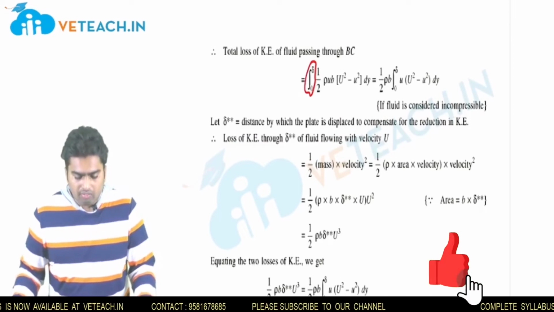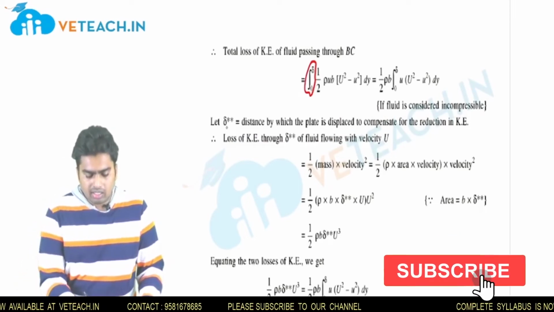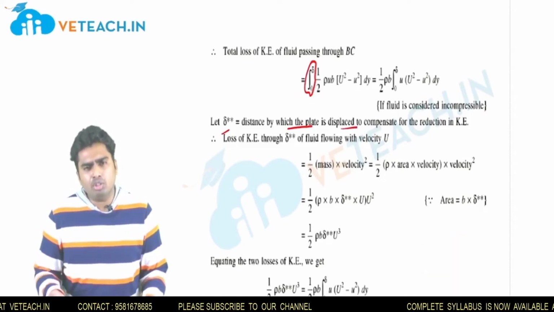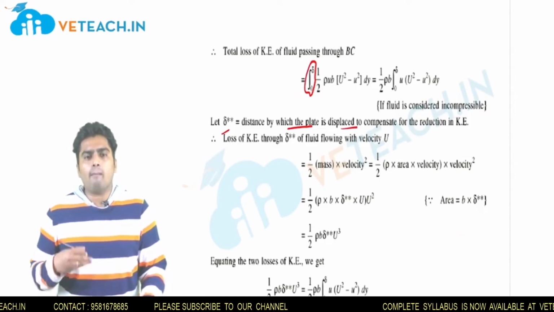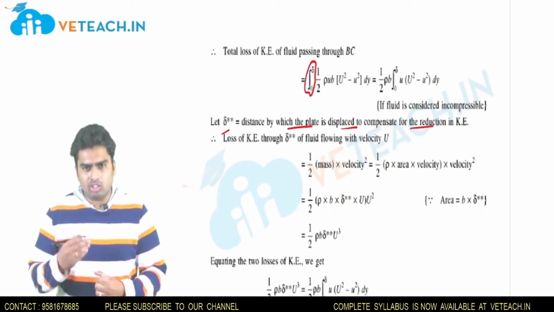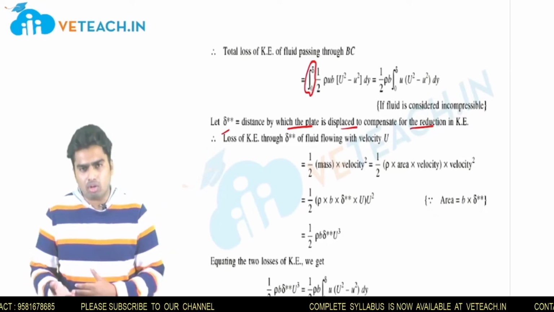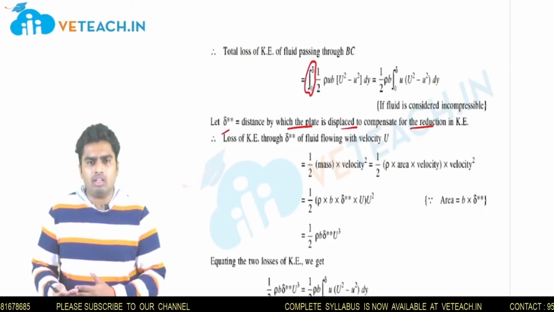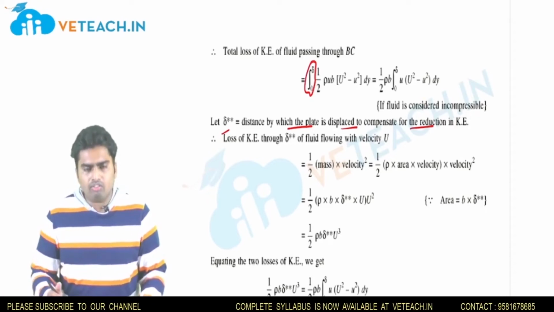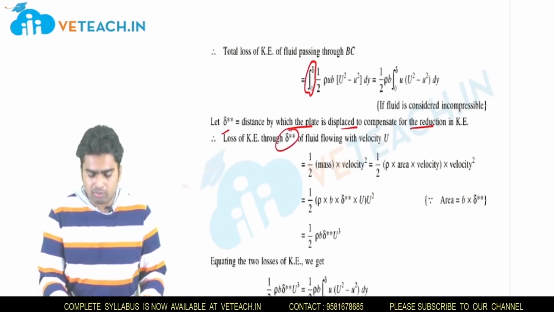Okay. So now let us assume that delta double star is the displacement by which the fluid is displaced. Again the same question: why is it displacing? It is displacing to compensate for the reduction in kinetic energy. Why is the kinetic energy reduced? The kinetic energy is reduced because there is some change in the velocity profile as the flow is laminar whenever it is entering the flat plate, right?